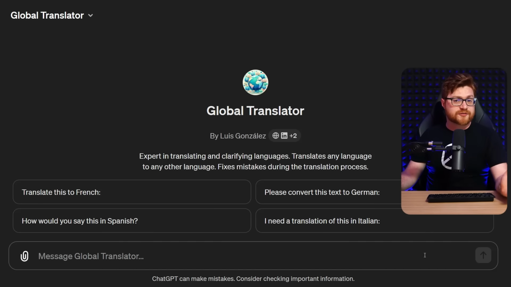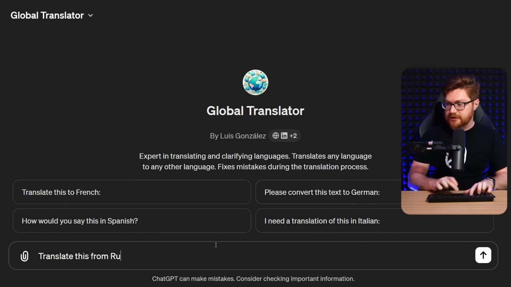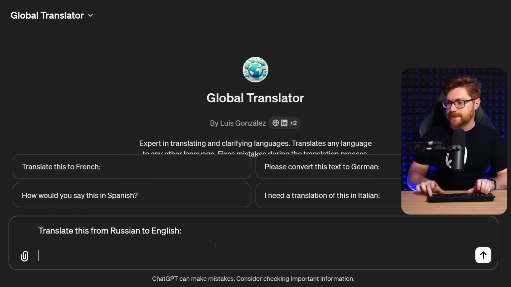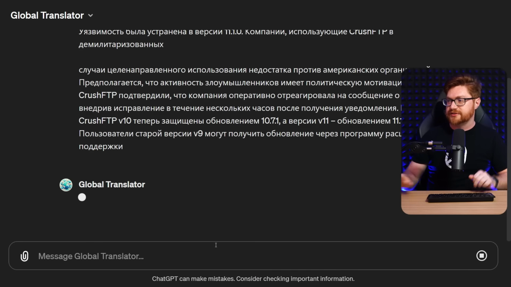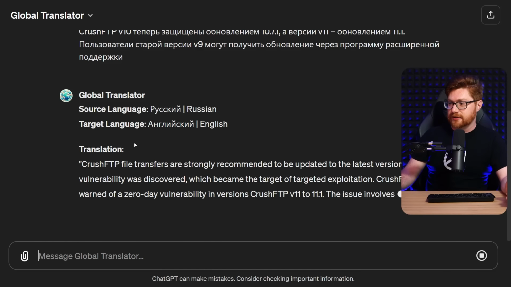I'm not sure if folks are familiar with this, but if you aren't, hey, this is one of those more dedicated, fine-tuned LLM shenanigan things with ChatGPT to do some translating, but actually retain a lot of the context, slang, and kind of the vernacular that's used in that language or dialect, whatever it might be. So I could say, hey, translate this from Russian to English, and I'll paste all this in here. Let's see if it can spit it out and give me a little bit more context clues. Tracking it down, okay.